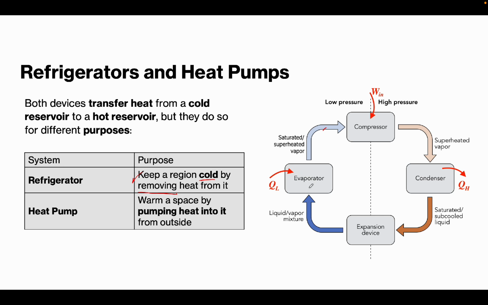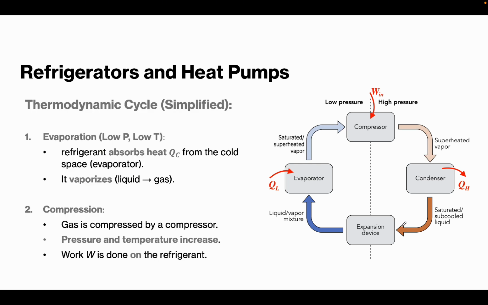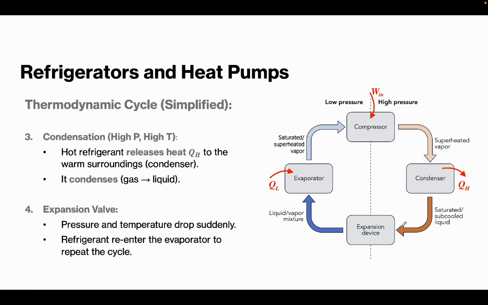First one, starting from the evaporator, there is an evaporation. And then, next, we have the compression. After the compression, we have the condensation. And then, we have the expansion valve or the expansion device na dayon. Okay. Now, okay, so na-explain na diri. We have on the next slide what happens during the thermodynamic cycle of refrigerators and heat pumps.